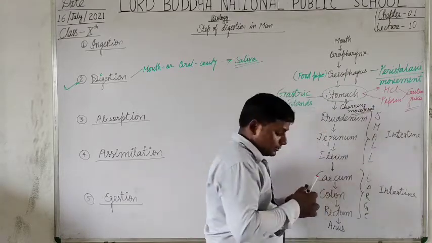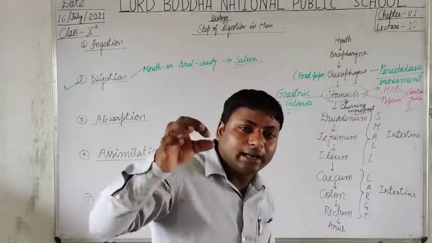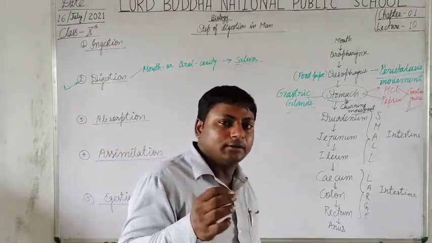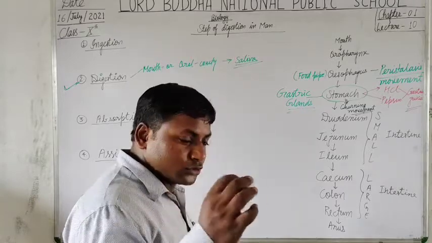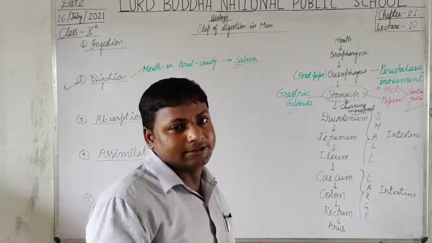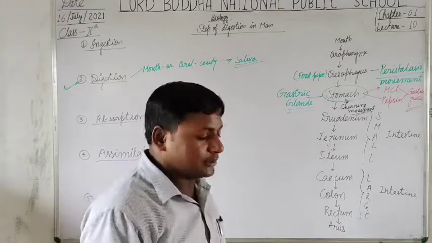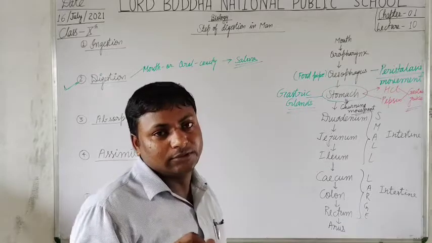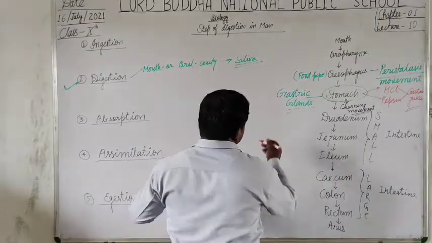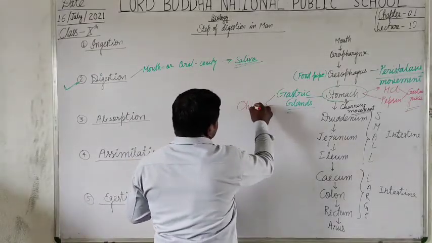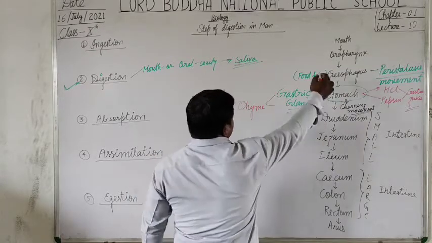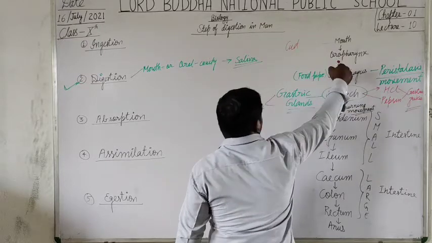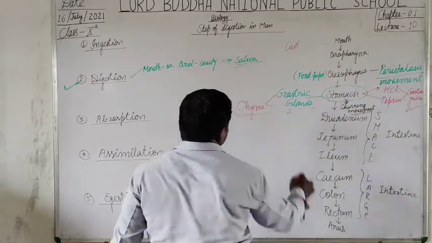This movement helps in grinding the curd into very small pieces, and further it gets converted into chyme. In the mouth, the food converts into curd, and from curd it gets converted into chyme.